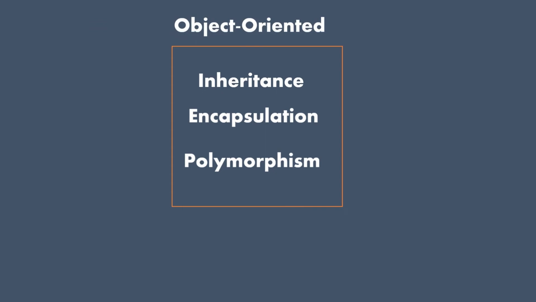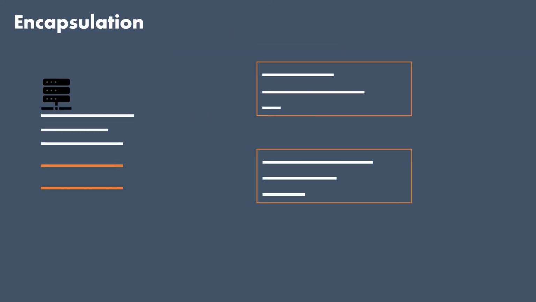Let's look a bit about these and I will go into the details in another video. As we saw in the example of procedural programming, the data usually reside in the main program and the functions that work on that data are usually separated from it. But in case of object-oriented, encapsulation provides us with a way to bind together data and the functions that work on that data.